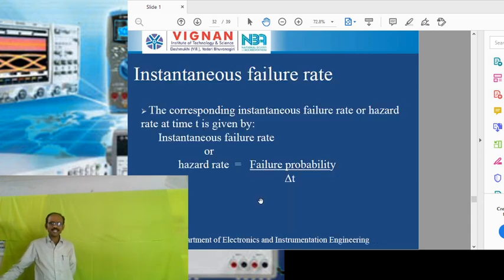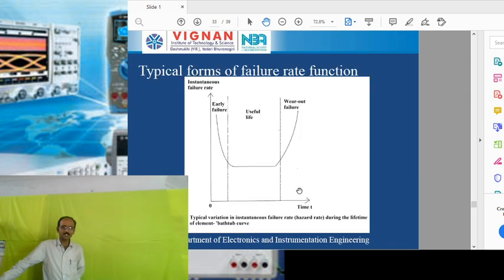Coming to instantaneous failure rate. The corresponding instantaneous failure rate, or hazard rate, at any time is given by the ratio of failure probability to the change in time interval delta t. Here is a typical form of the failure rate function.